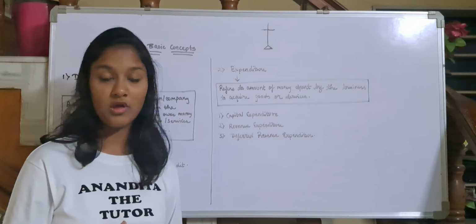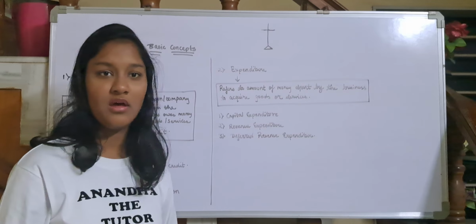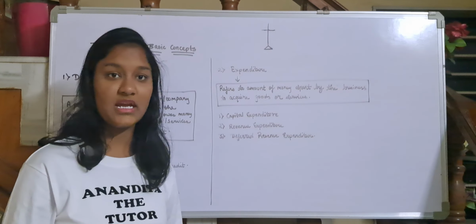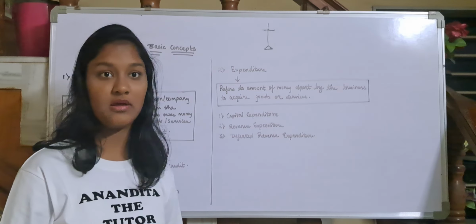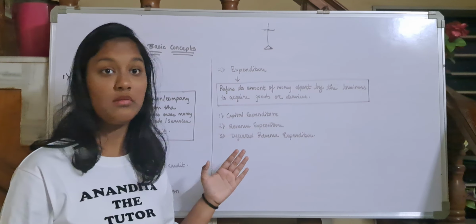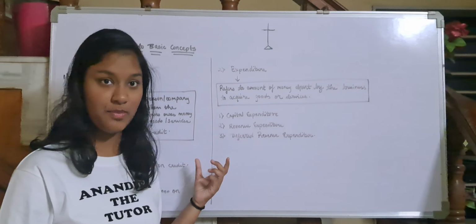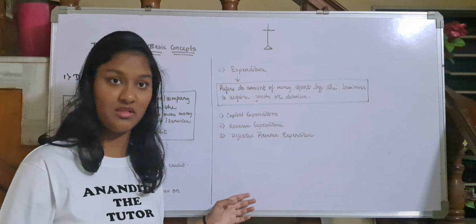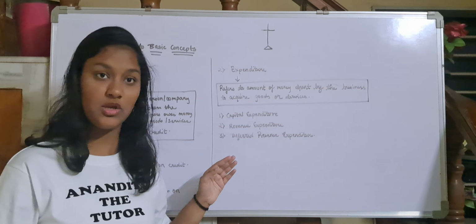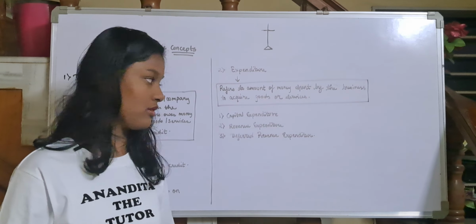Capital expenditure, for example, I purchase a house, or a factory or machinery or furniture, whatever. So I don't purchase a house or building more often, right? We purchase a house, we build a house, and then we stay in that house for a long period. Like our ancestors also have lived in that house, sometimes 200, 300 years. So those are capital expenses. Those are one-time expenses, and we receive benefits for a long time. We don't incur these expenses every year.